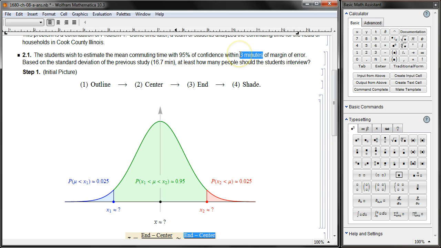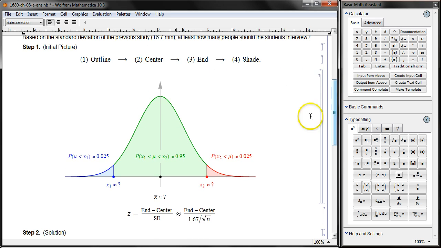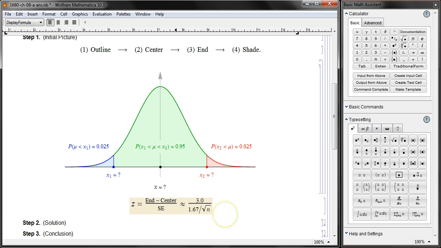We're using 3 minutes of margin of error. So that's what we are going to do here. This is 3, and consequently we can solve that equation by finding the appropriate z-score. What do you think is the z-score here for 95% in the middle? Of course, 1.96. How about negative 1.96? Well, I set this one as positive, so positive 1.96 is better.